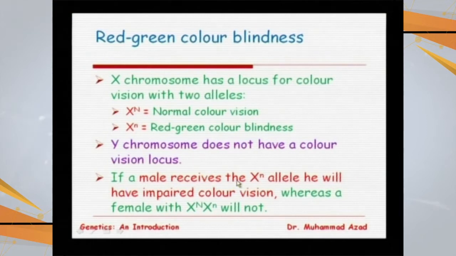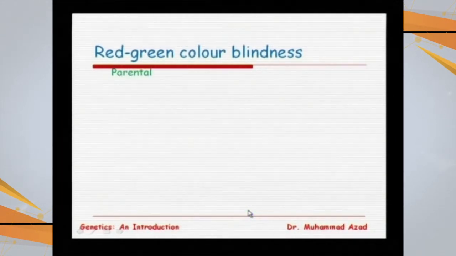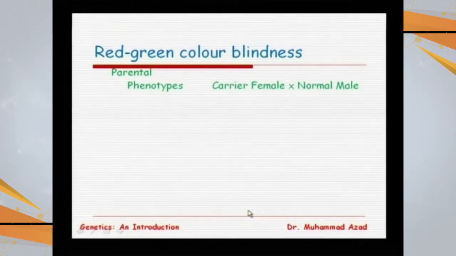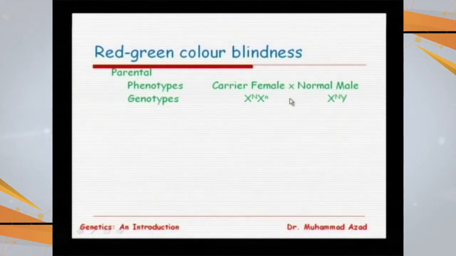If a male receives the X with the small n allele, he will have impaired color vision, whereas a female with the heterozygous form will not have the disease, but she will be a carrier. Going with red green color blindness, let us say we have a marriage between a carrier female, who is normal but carries this recessive gene, and a normal male.